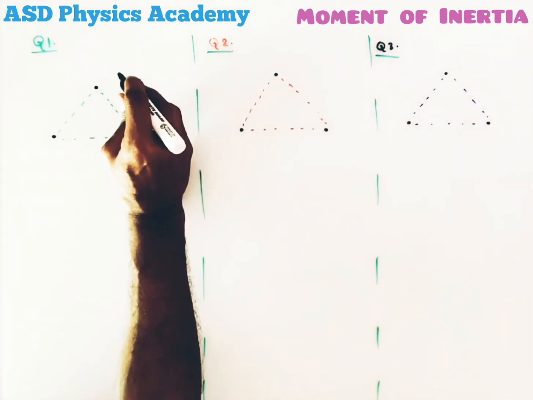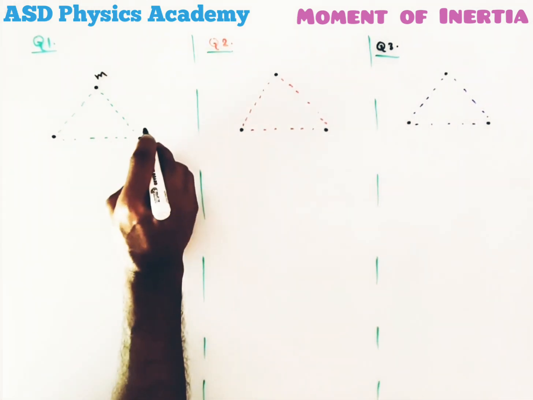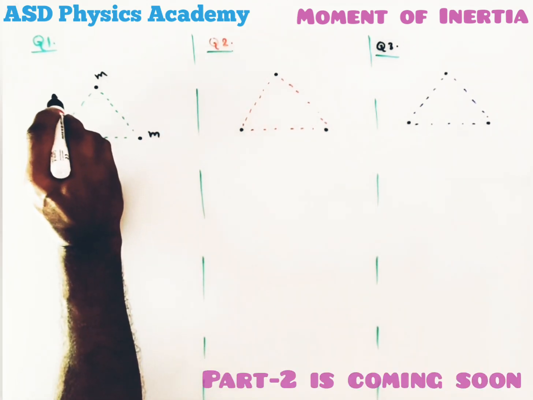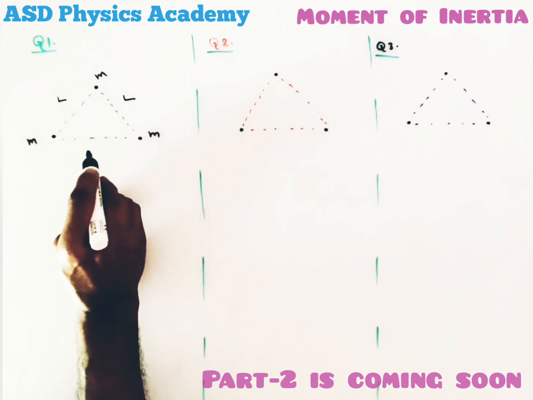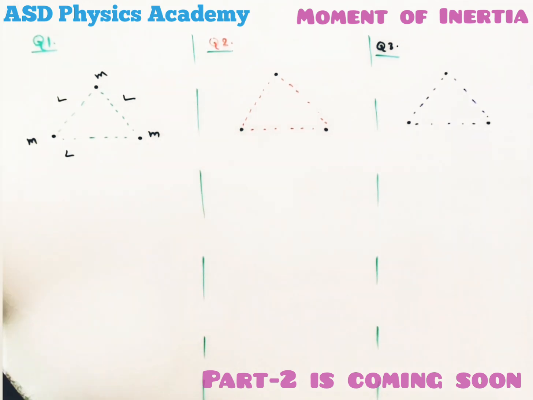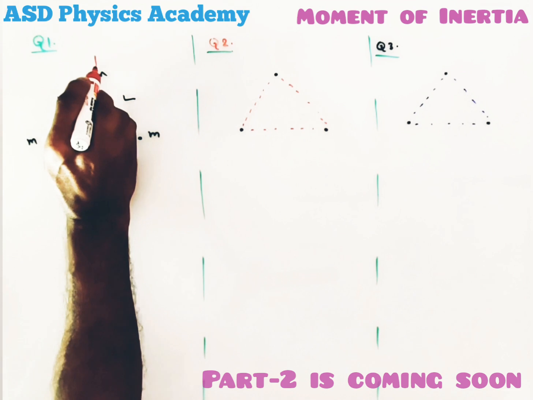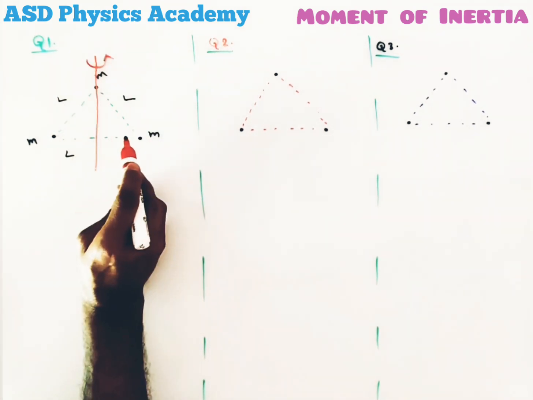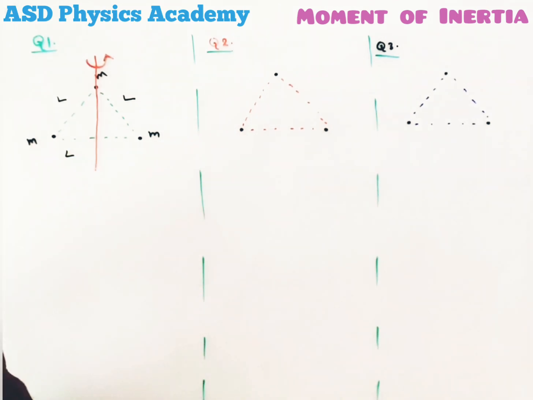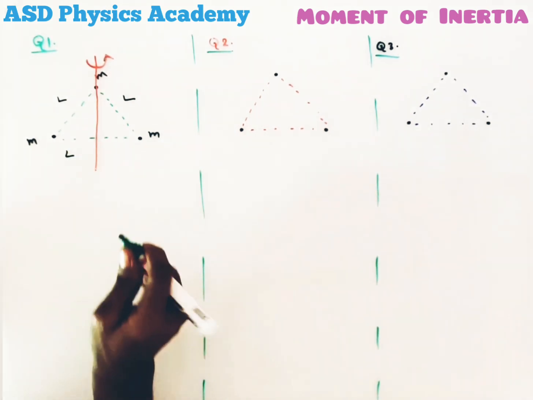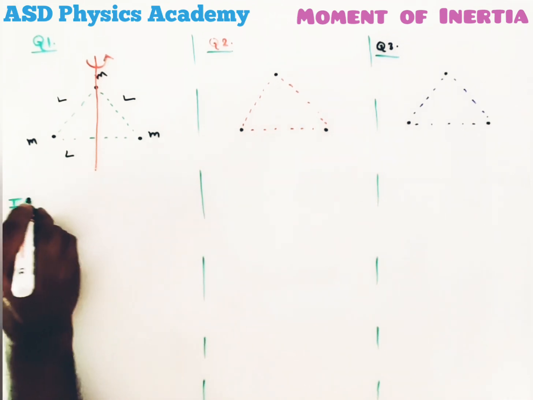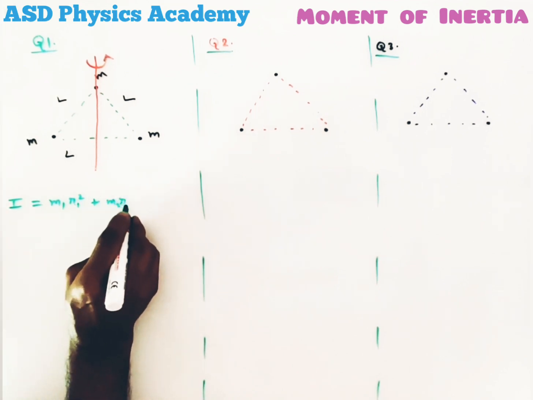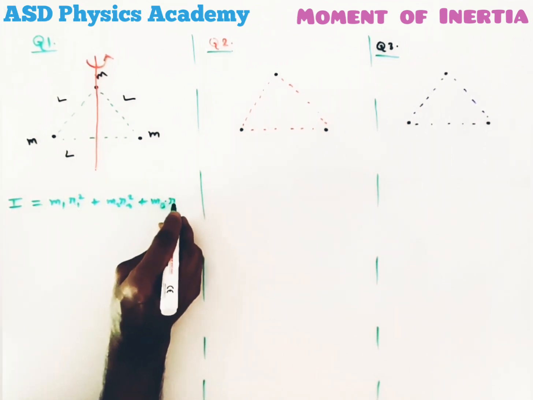Now in question 1 I have taken 3 point masses each m at the vertices of an equilateral triangle of side length L. Now we want to calculate moment of inertia of this system of particles about this axis, when the system of particles is rotating about this axis. Then to calculate the moment of inertia, we will use the formula here. I equal to, 3 particles are here, m1 r1 square plus m2 r2 square plus m3 r3 square.